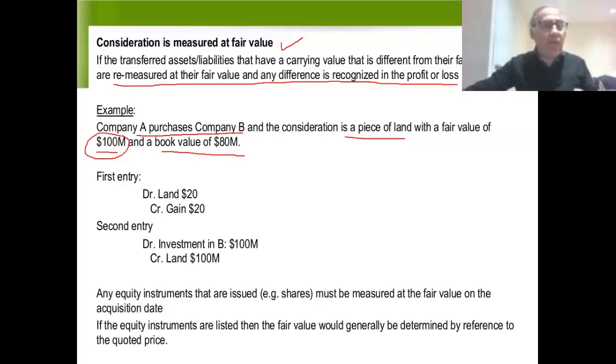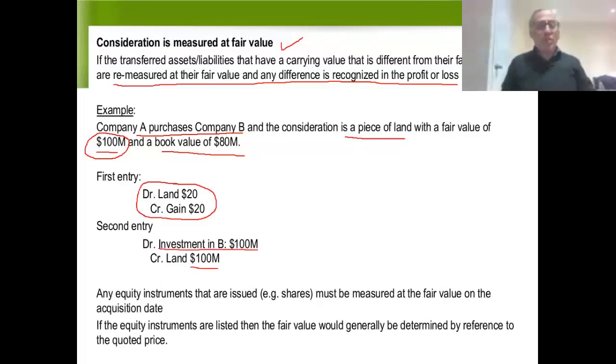Before we can account for the investment in company B, company A first has to do the following entry. They have to adjust the value from 80 million to 100 million by debiting the land 20 million, and that brings it up from 80 to 100, and the credit would be to the income statement. The credit would be to a gain. Then you would have the actual acquisition entry where A would debit investment 100 million, which is the fair value of the consideration, and credit the land 100 million.